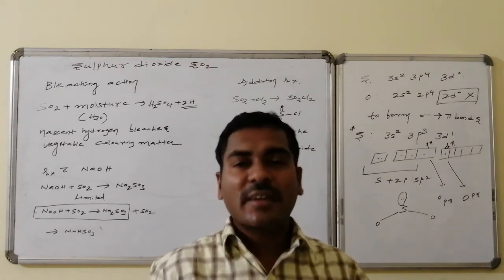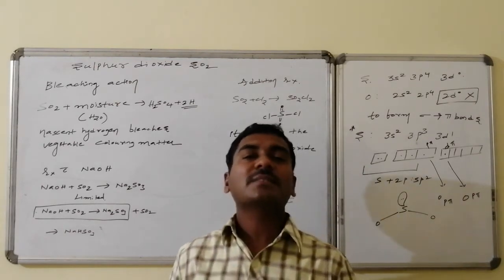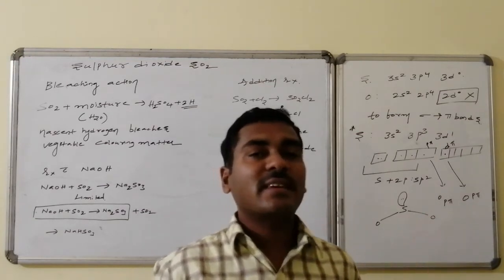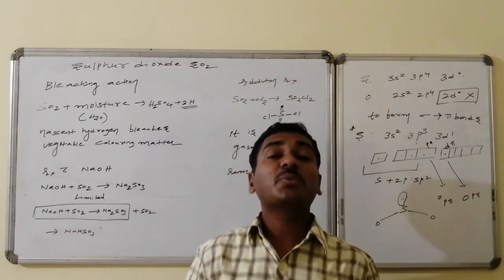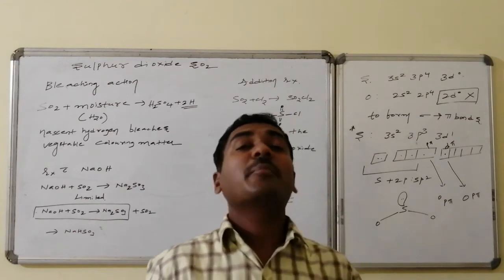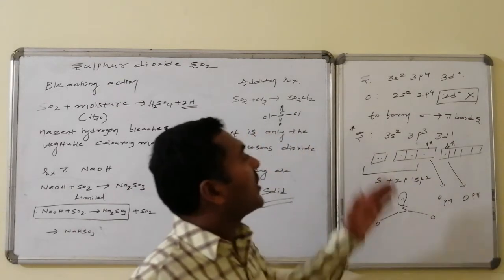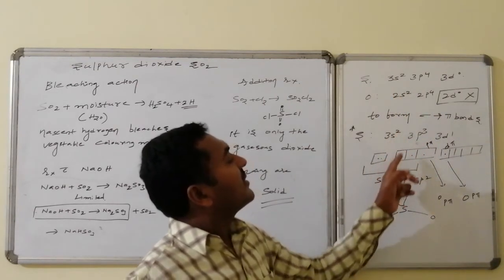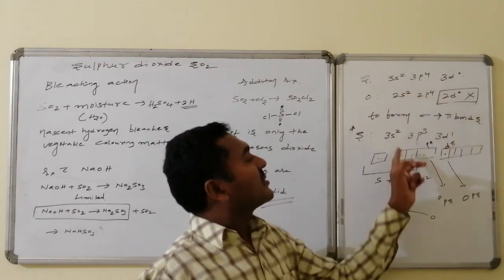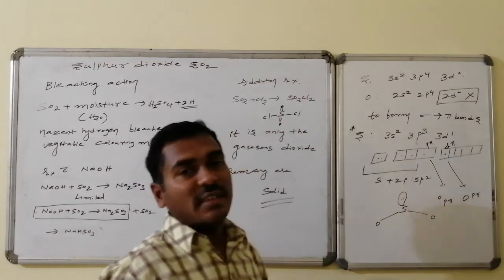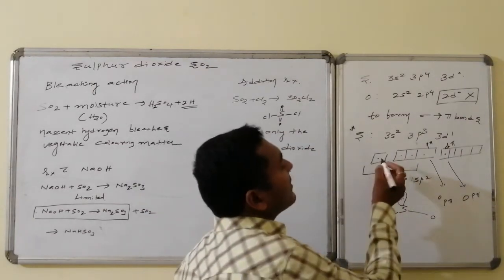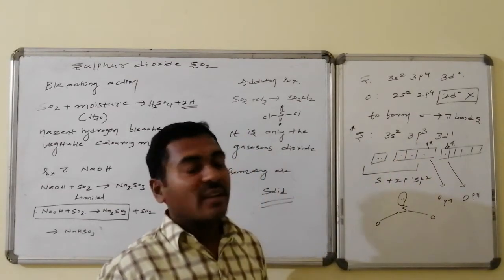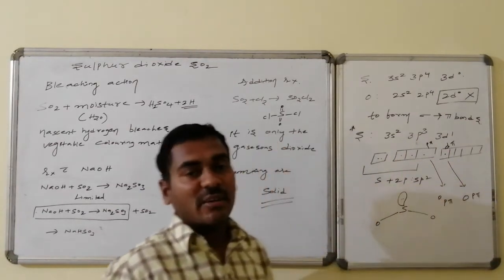The pi bond is not taken into account. It has to form sigma bonds. How many sigma bonds? A total of 2 oxygens are there, hence we expect 2 sigma bonds followed by pi bond combinations. To form sigma and pi bonds, one of the electrons in the 3p4 pair is promoted towards the d orbital. Now 2 electrons are present in the s orbital, 3 electrons are present in the p orbital, and 1 electron is promoted towards the d orbital.